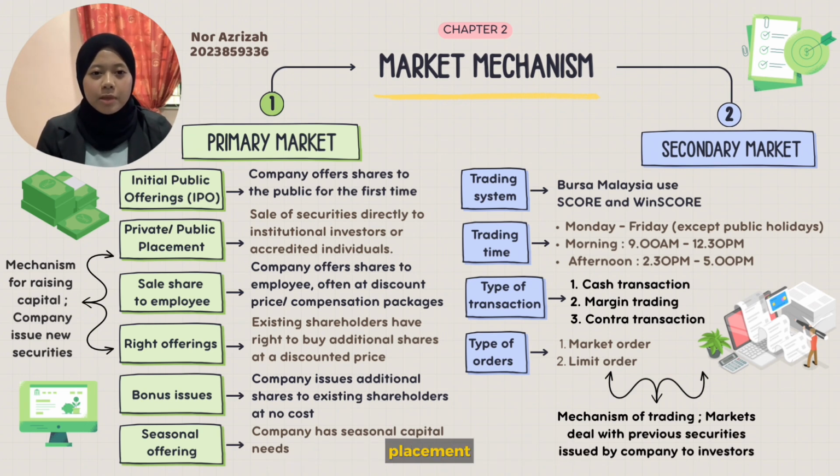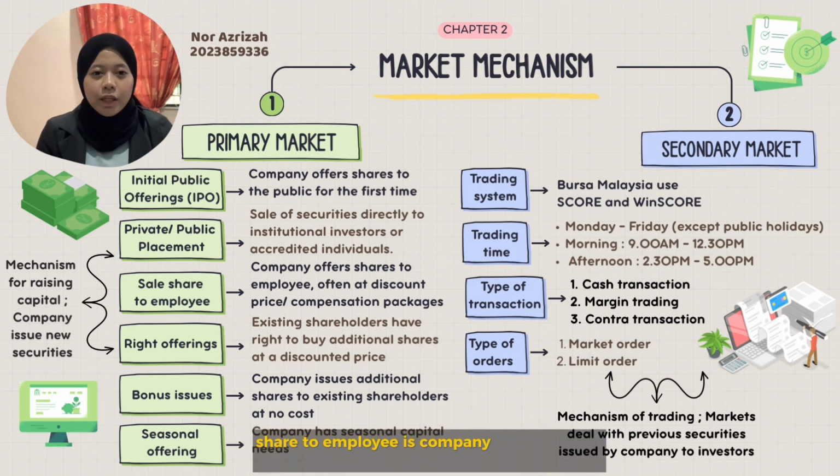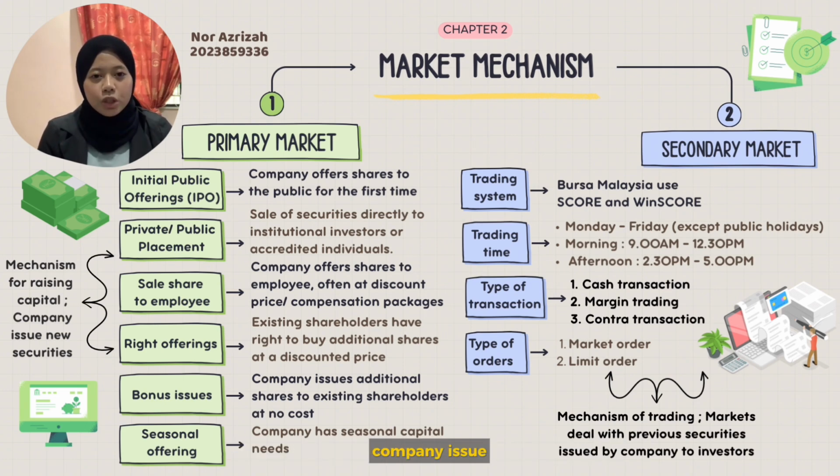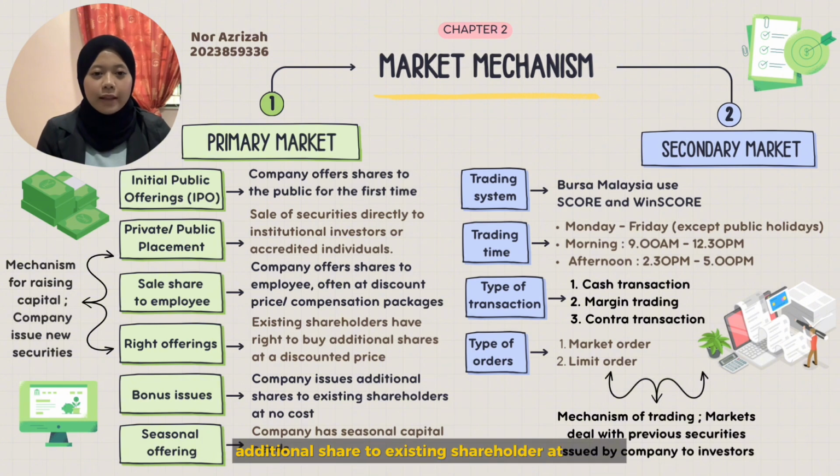Private or public placement is the sale of securities directly to institutional investors or accredited individuals. Selling shares to employees is when a company offers shares to employees, often at a discounted price or as part of a compensation package. Rights offering is when existing shareholders have the right to buy additional shares at a discounted price. Bonus issue is when a company issues additional shares to existing shareholders at no cost.